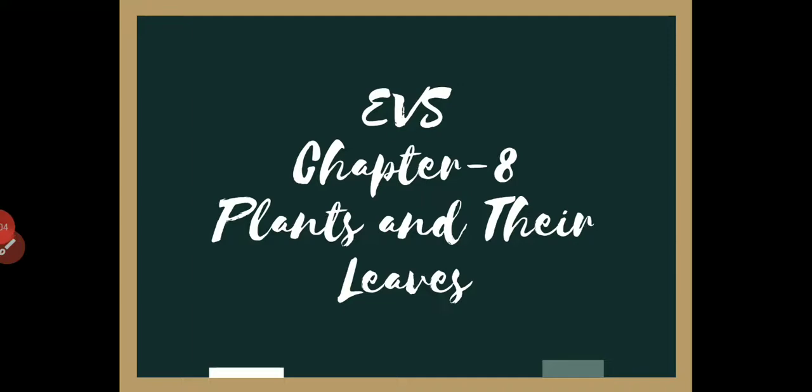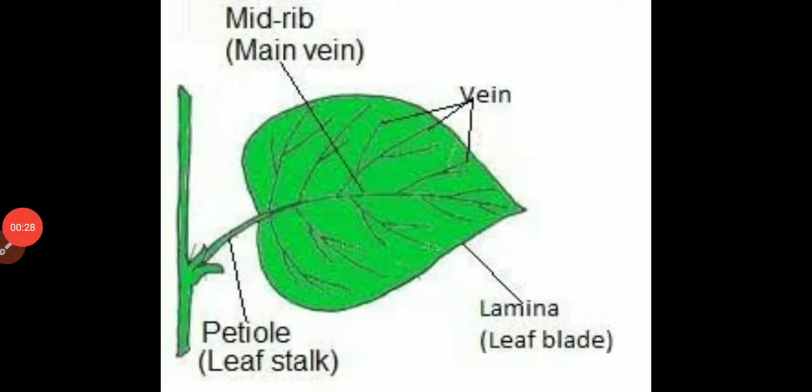Welcome to EVS class. Do you remember what we learnt in the previous class? We learnt about the uses of plants, special trees, and the function of leaves. Leaves differ from each other. Now let's continue the further part of this chapter. Now we will observe the structure of a leaf.